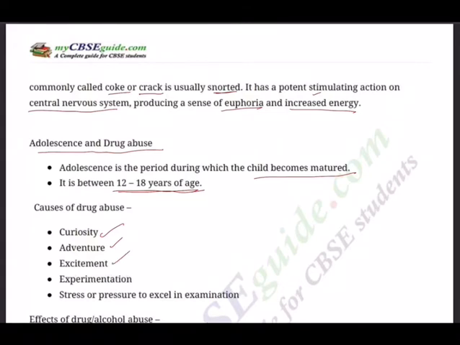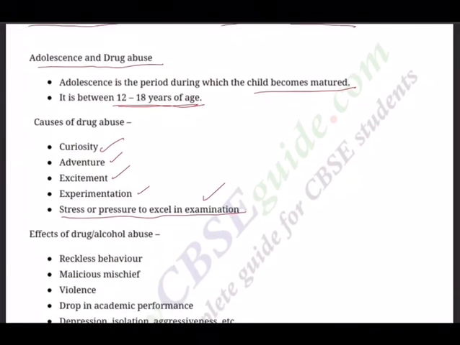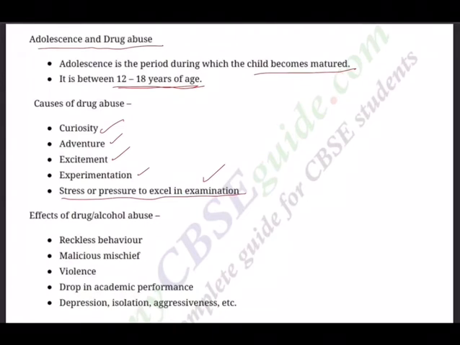And then excitement. So there's a peer group pressure. One person takes and he describes that he has done this, he has done that. So you're also getting excited by listening to him. And experimentation. Some people are fond of doing experimentation, and unfortunately they do it on themselves. So again, there is a lot of risk factor involved. And stress or pressure to excel in exams. Of course, this is a family pressure, peer pressure, individual pressure to excel in exams. That will also make them become drug addicts.